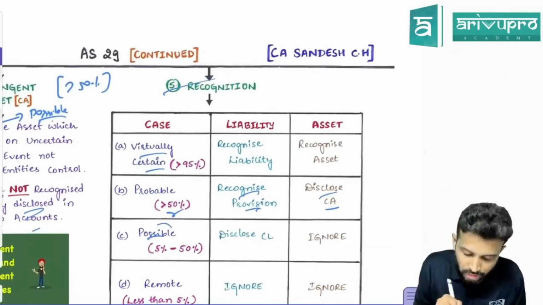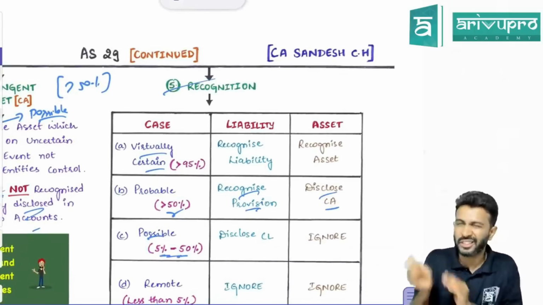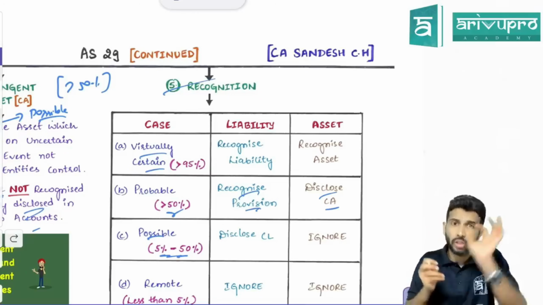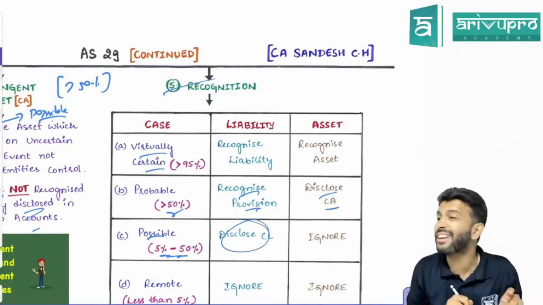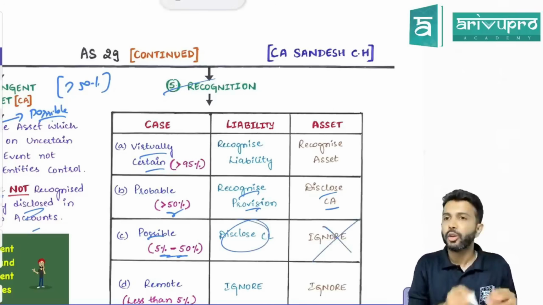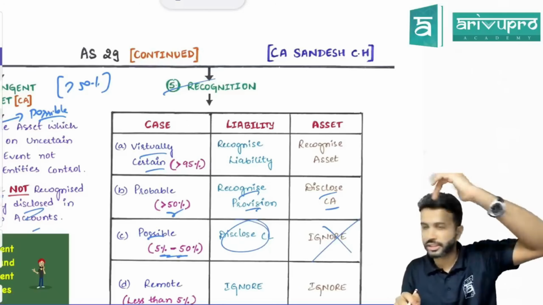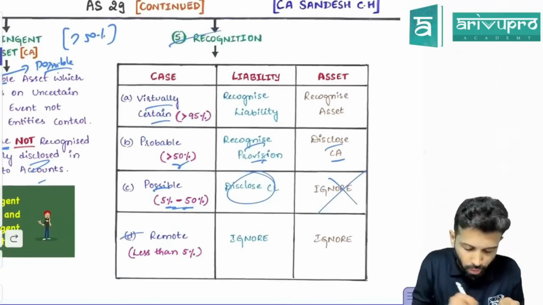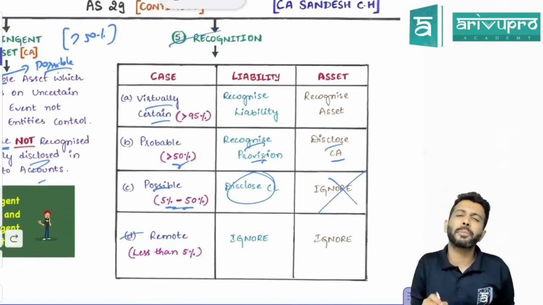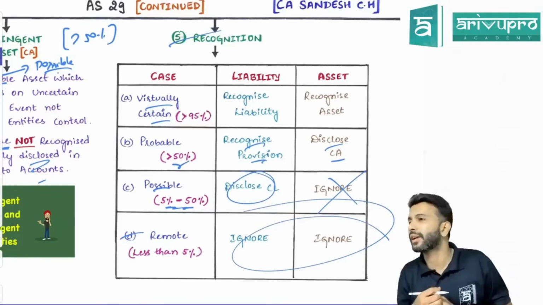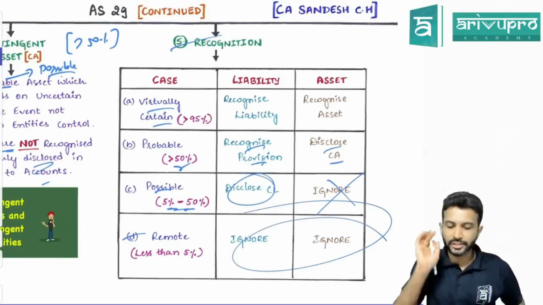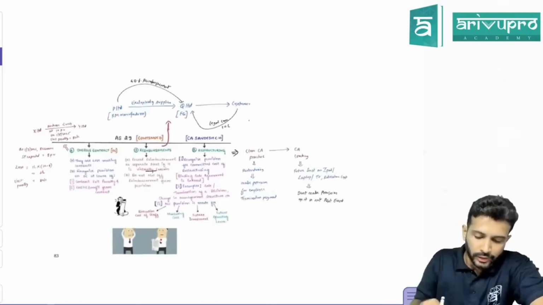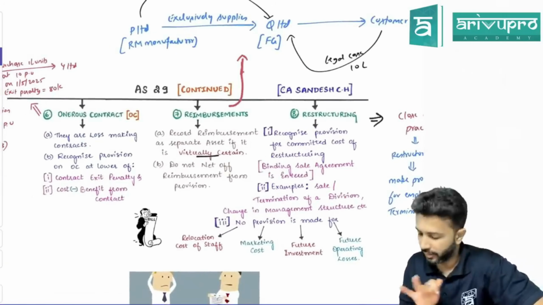Next one, possible obligation. Possible obligation means 5 to 50%. We say less than 50%, but there is one more, so keep it as 5 to 50%. If it is possible, on the liability side, you will disclose a contingent liability. On the asset side, nothing. You don't have to disclose anything. Think that it is not there and move on. There is one more called remote. Remote means less than 5% chance. If there is less than 5% chance, the liability side also you ignore, the asset side also you ignore. You don't have to do anything. Okay? This is just a summary of how to treat each on the liability and asset side. Next, two more small concepts, then we'll take up one question and we'll finish this particular standard.